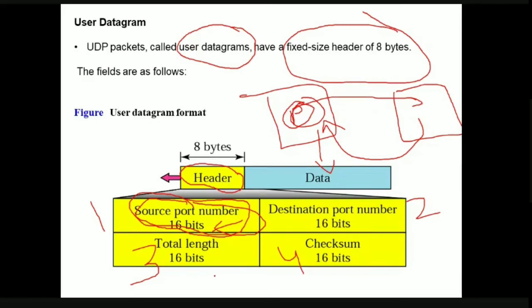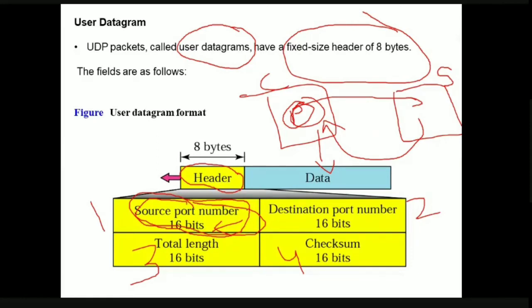If the source host is the client, let us say this is the client and this is the server, obviously it is going to use what type of port numbers? It is going to use ephemeral port numbers only, that is temporary port numbers, isn't it? But what if the source host is a server?